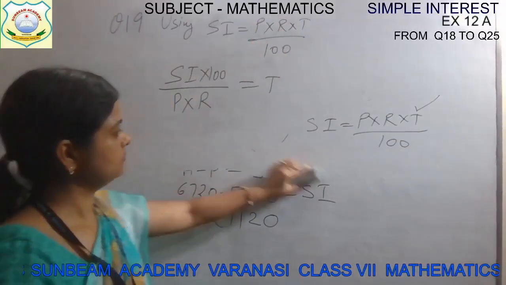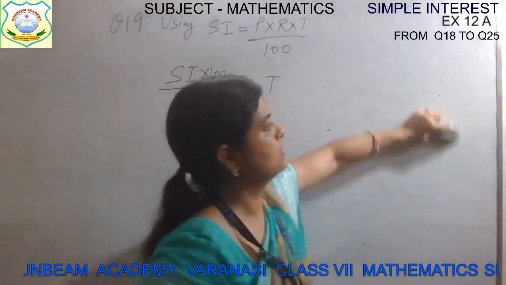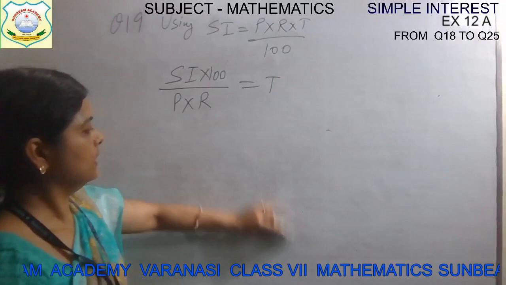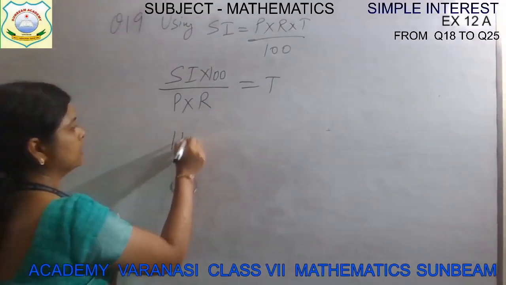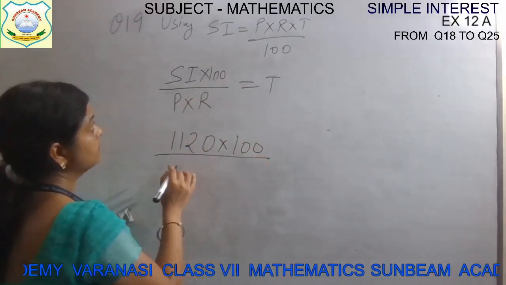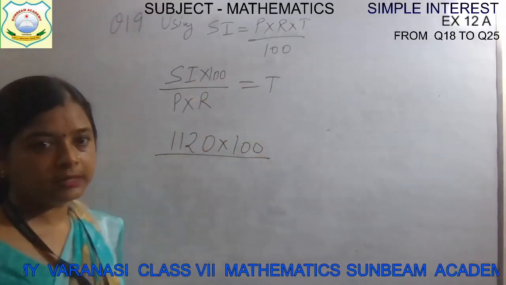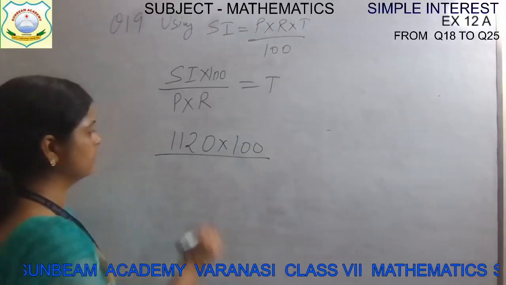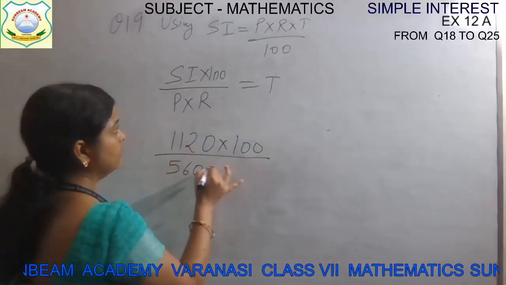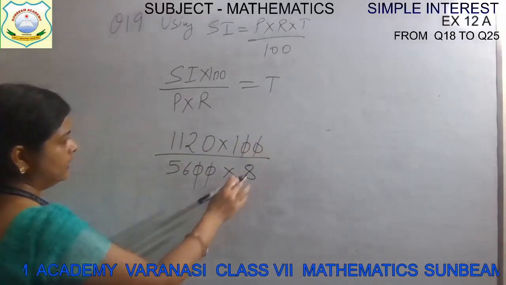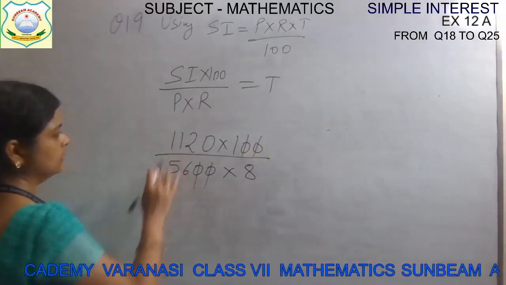Now, next portion children. Now substituting all the values. Okay. Simple interest is 1120. 100 is always 100. Principal money is how much children? Principal money is 5,600, isn't it? Let me check. It is 5,600. 5,600 and rate is 8%. Quickly solve. 8 and then this.